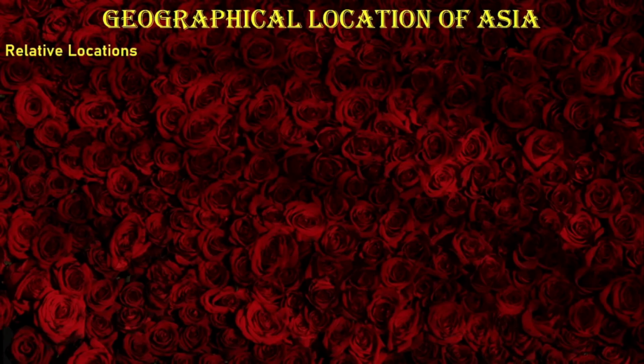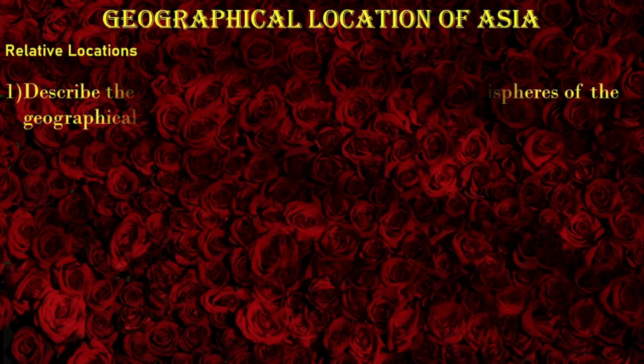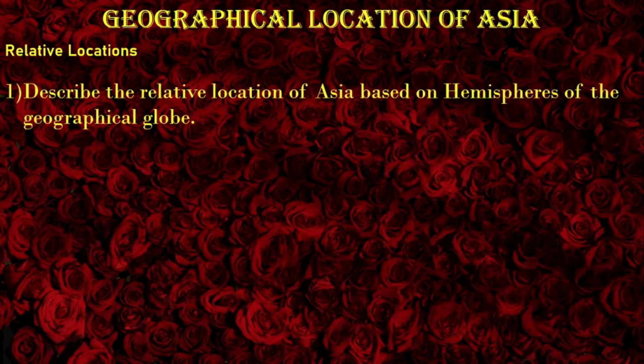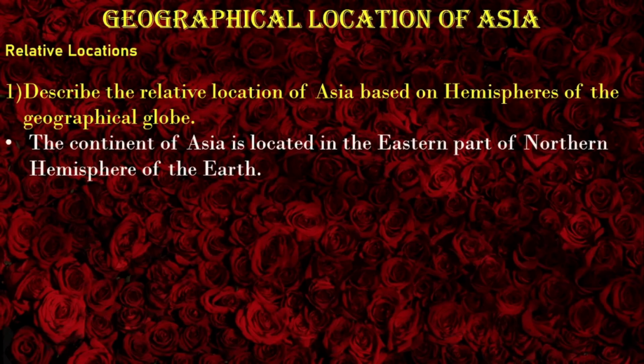Relative location. We already know there are two ways that we can indicate the location of a particular place. Either you can use relative location or you can use absolute location. There are some questions. Let's answer them. First one, describe the relative location of Asia based on hemispheres of the geographical globe. The continent of Asia is located in the eastern part of the northern hemisphere of the earth.